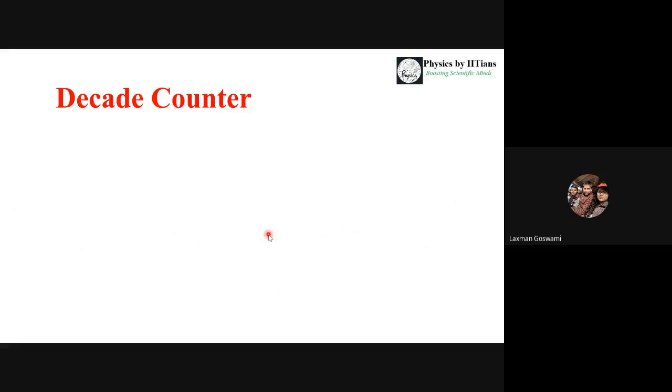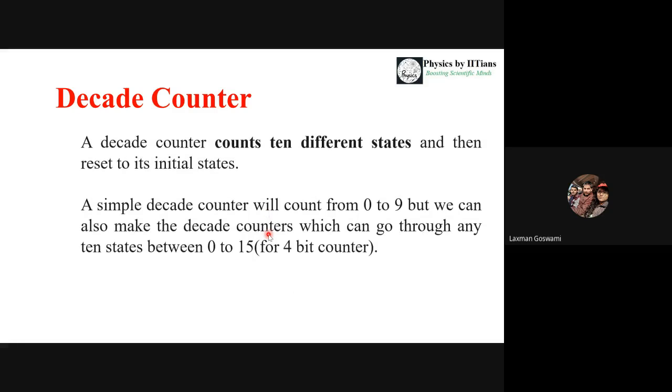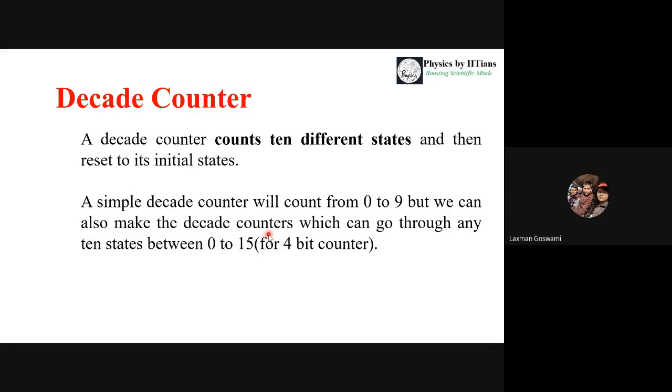Now let's discuss a special type of counter called the decade counter. Decade counter, as the name suggests, counts from 0 to 9: 0, 1, 2, 3, 4, 5, 6, 7, 8, 9. Up till 9, it will count sequentially. Then after 9, it will again go to 0, then again count from 0 to 9. So it is a decade counter.